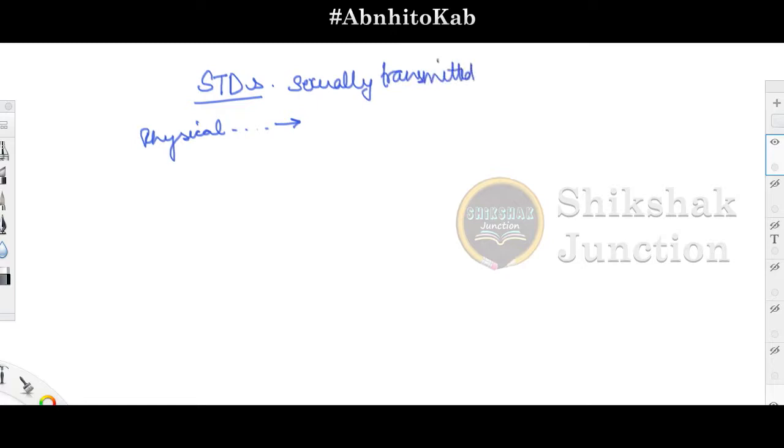So these physical barriers decrease the possibility of sexually transmitted diseases. Examples of some of the STDs include gonorrhea.